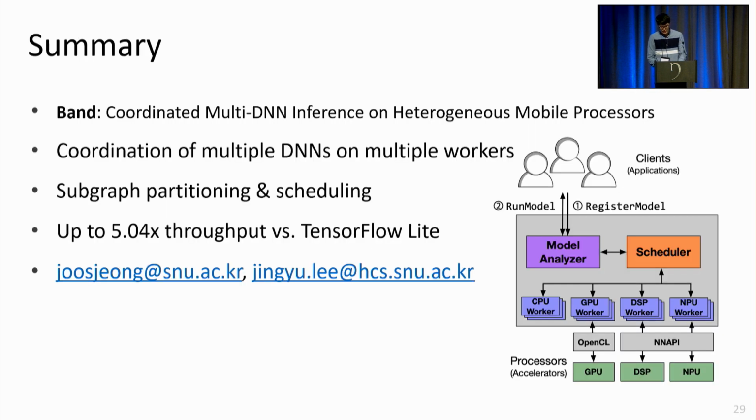Okay, so to summarize, we built a mobile inference system called Band that utilizes the various processors on a mobile device to serve multi-DNN workloads. And we incorporate various techniques such as subgraph mechanisms to achieve up to 5 times throughput compared to baseline TensorFlow. And that is the end of my talk, and I'll happily take any questions. Thank you.